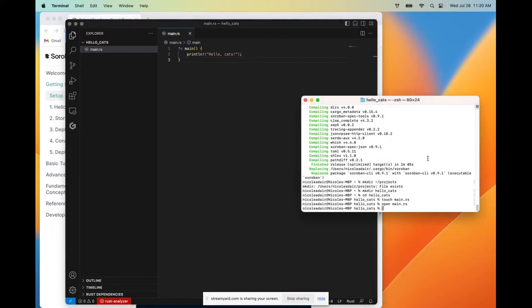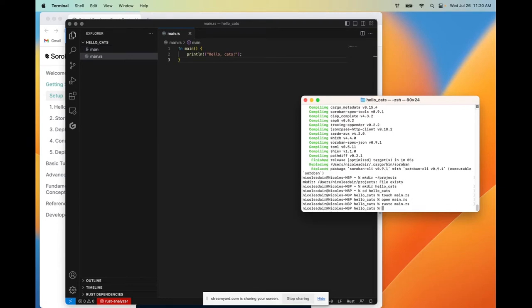And so what we're going to do now is compile and run this code. We're going to use the command rustc with the name of the file, main.rs. That compiles our program.